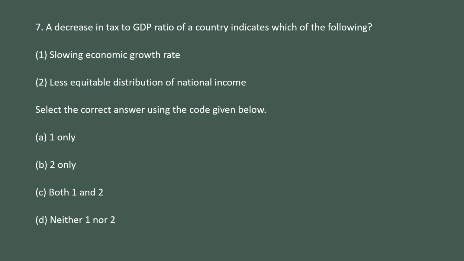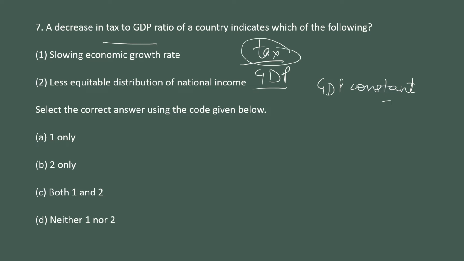Next, a decrease in the tax to GDP ratio of a country indicates what? So if the tax to GDP ratio is decreasing, let us say GDP is constant. For example, GDP is constant and we observe that tax is lower, then it might be the case that people have not paid the tax. This can be the case.